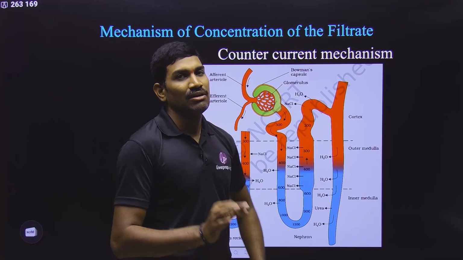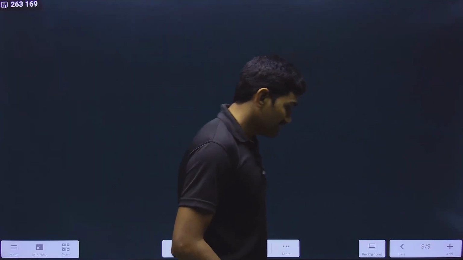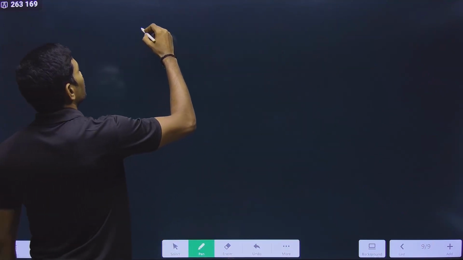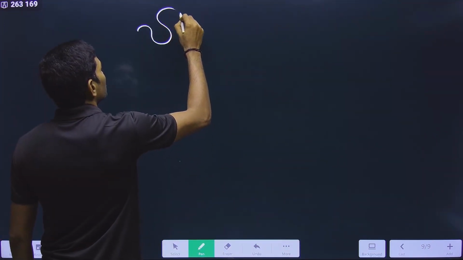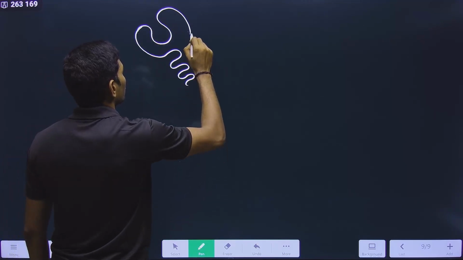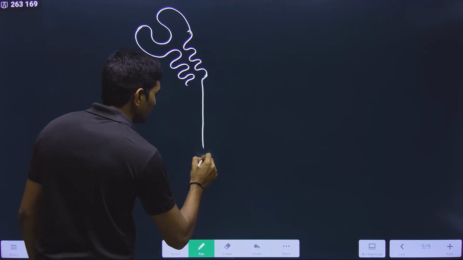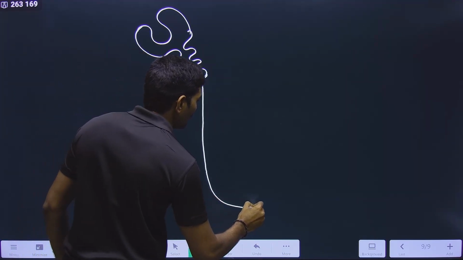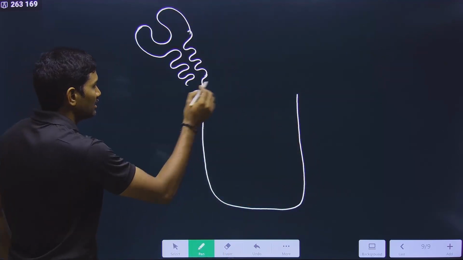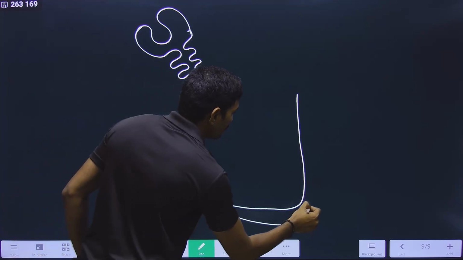Now we will see this. For this, I will try to explain with a rough diagram. So please listen very carefully. Let us start with Bowman's capsule. This is the Bowman's capsule. This is the proximal convoluted tubule. And this is the Henle's loop. I am making it a little bit wider because I need to draw the vasa recta here. Observe carefully.